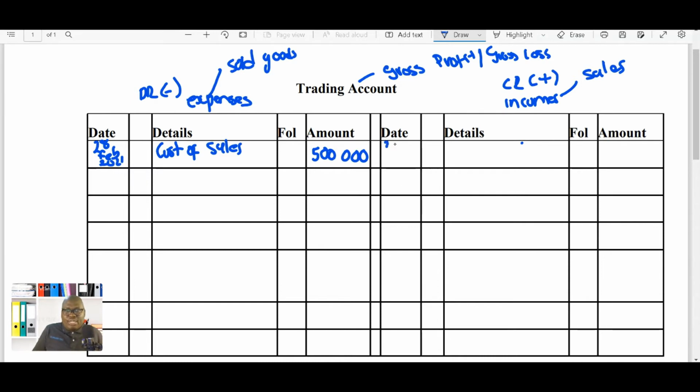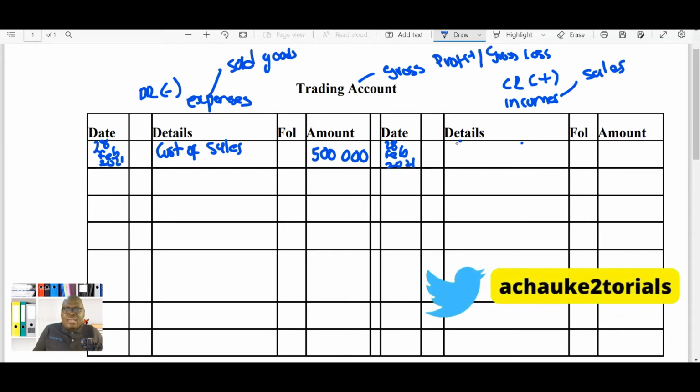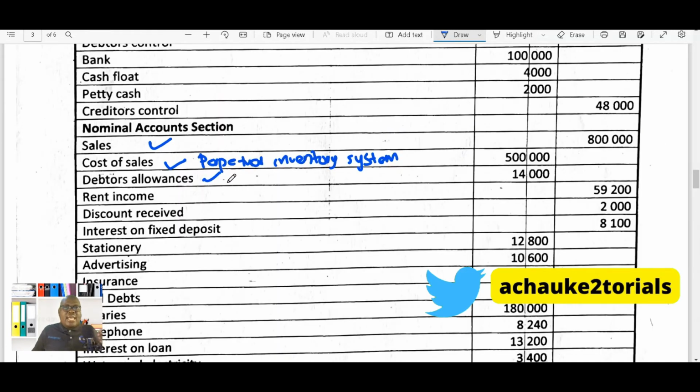So on the 28th of February 2021, we're going to have sales, and then in this case you're going to have to open your brackets and check if there's any debtors allowance. Were there people who brought back goods? And you can see that we have debtors allowance of 14,000.